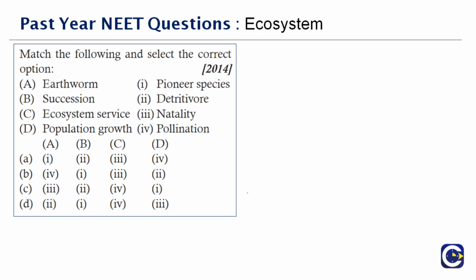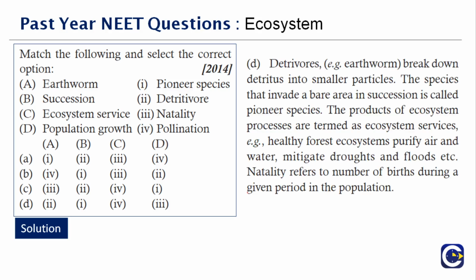Next question here, you need to match the following. You have earthworm, succession, ecosystem service, population growth. So what would be the answer? Earthworm is a detritivore which will act on the dead decayed organic matter, and it will produce minerals which are required for the soil. Succession will come in for pioneer species. We already saw that in the earlier question. Ecosystem service helps in pollination, while population growth is involved in natality.